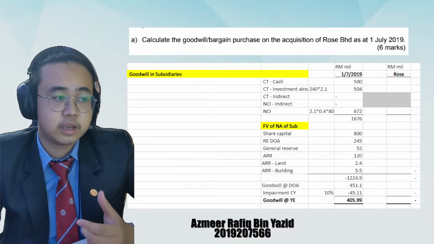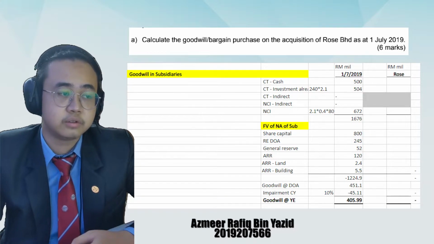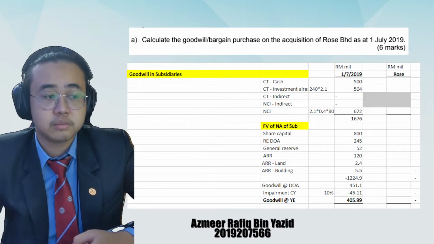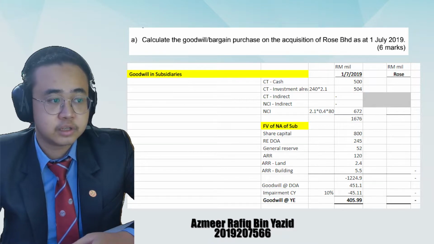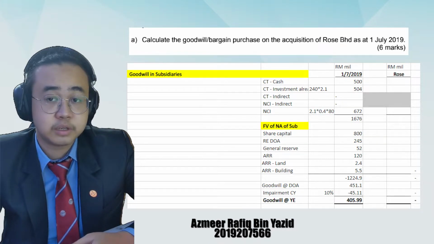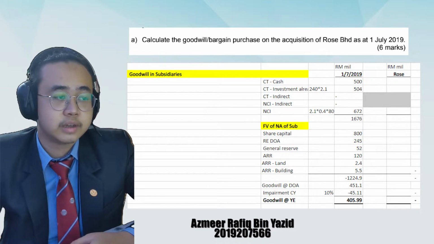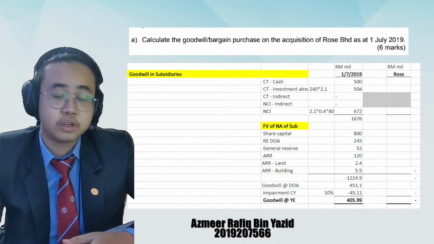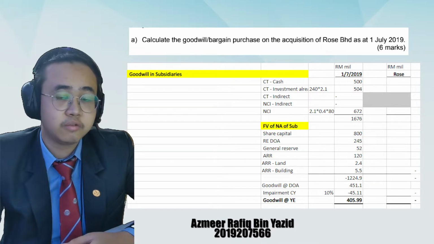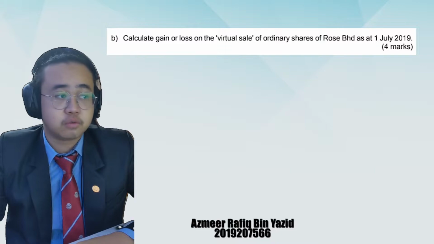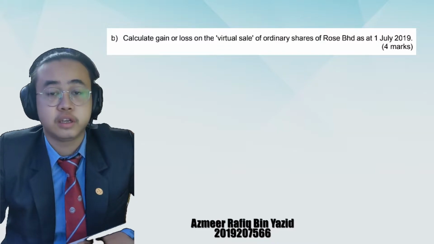From there we will get the goodwill at date of acquisition, which amounts to 451.1 million. In this question, they stated that there has been an impairment of 10%. So we deduct the impairment and we get the goodwill for the year ended, amounting to 405.99 million. Next, we move on to question B, which requires us to calculate the gain or loss on the virtual sale of ordinary shares of Rose Berhad.